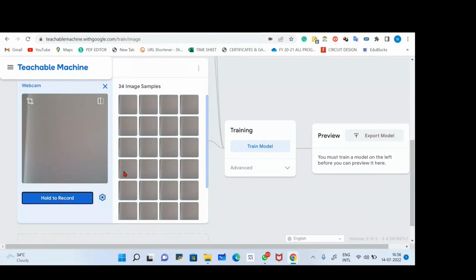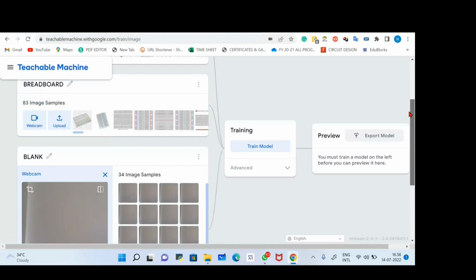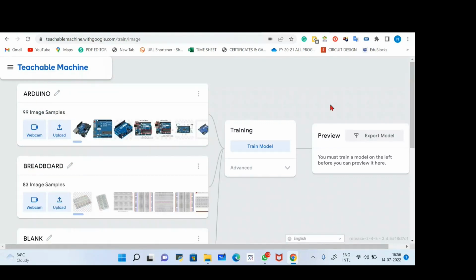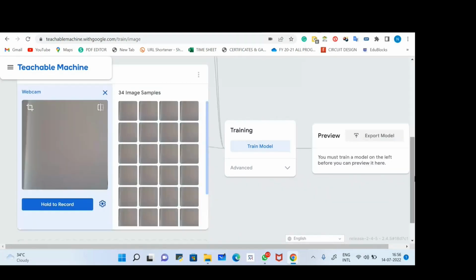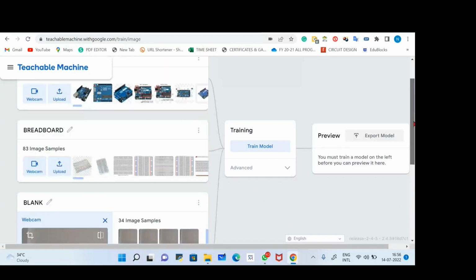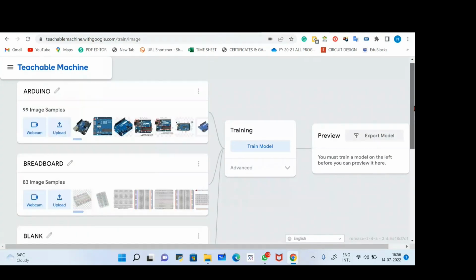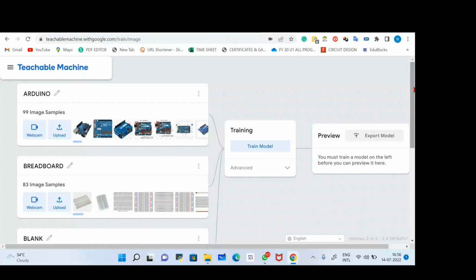Now I have uploaded all the images. I've created three classes: the first one is for Arduino, the second is for breadboard, and the third one is for empty. The next step, the next stage, is that we have to train our model. Train our model means we have already uploaded all the data.